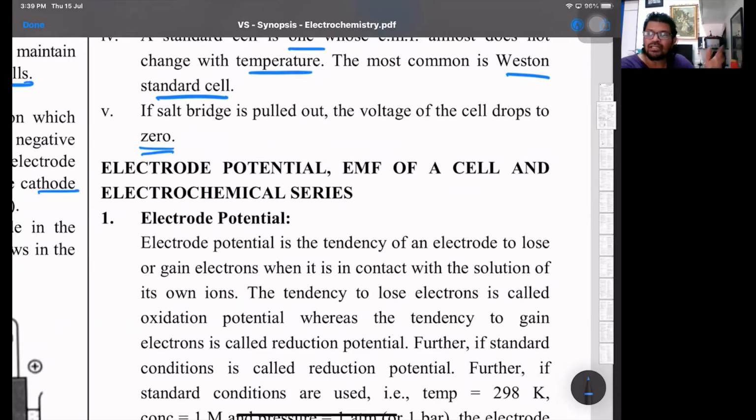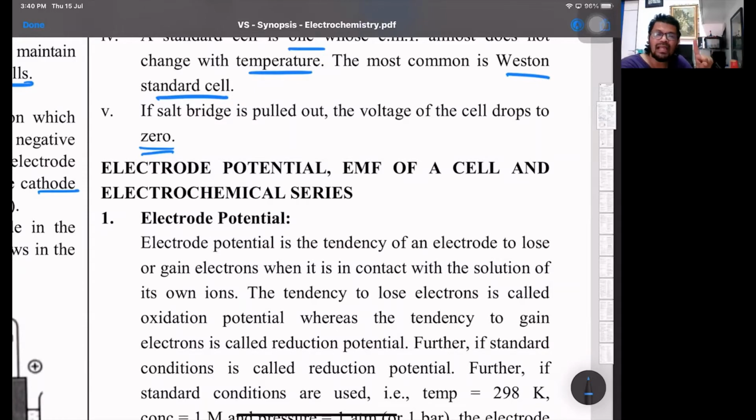If there is more tendency for oxidation, that's called the oxidation potential. And at the cathode, where there is reduction, that's called the reduction potential. And if it is the standard concentration of 1 molar at 298 Kelvin, then that's called the standard oxidation potential, what we call SOP, or the standard reduction potential. And this electrode potential, if anybody remembers, is a summation of three things.